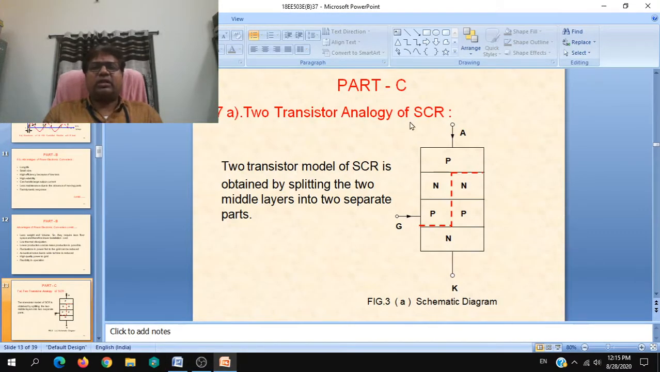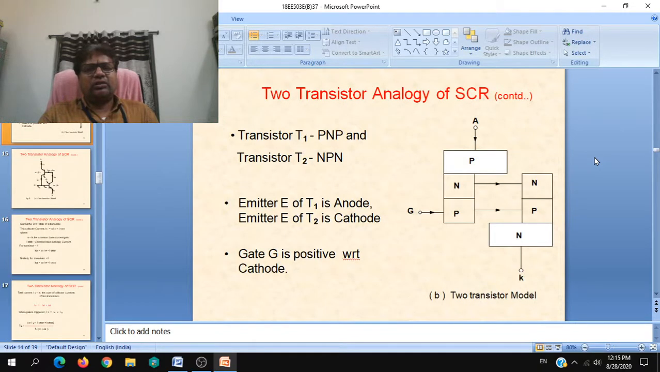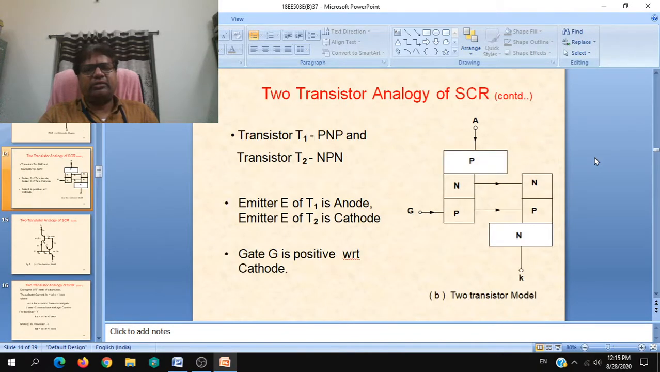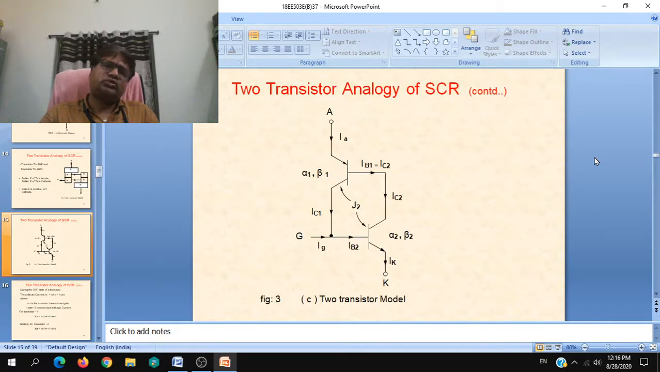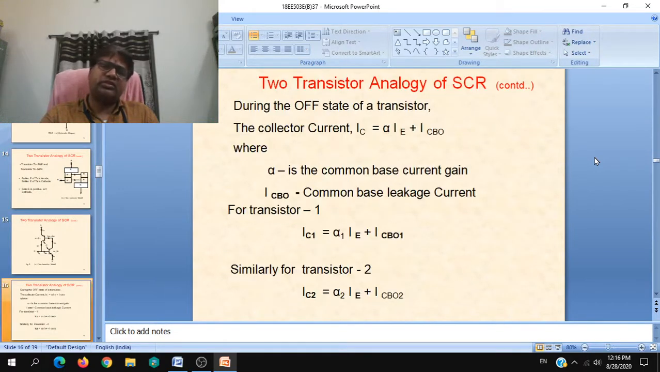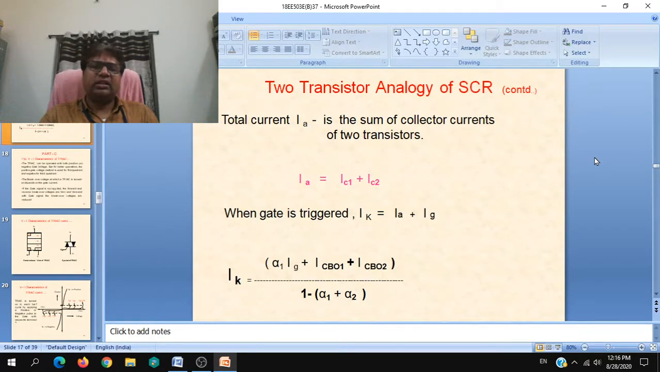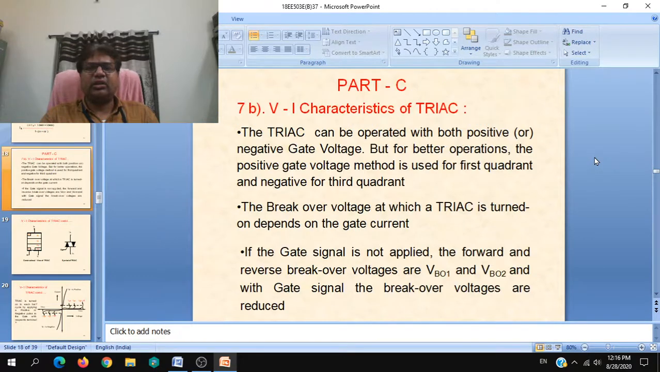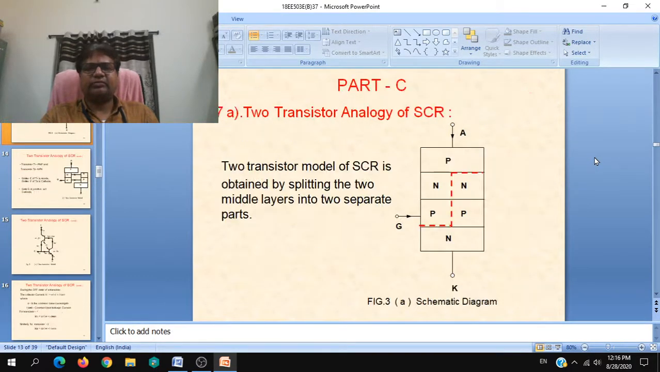First one is the two transistor analogy of an SCR. We will go through the slides first, then discuss. So in this, the schematic diagram is given. Here are the two transistor model, the two transistor analogy, the equivalent circuits in transistors, and some explanation regarding the gains of the transistors, and finally the current which will flow for turning on the SCR. So the answer comprises like this. Depending on the question, it is a 5 marks question. So you have to write everything elaborately.